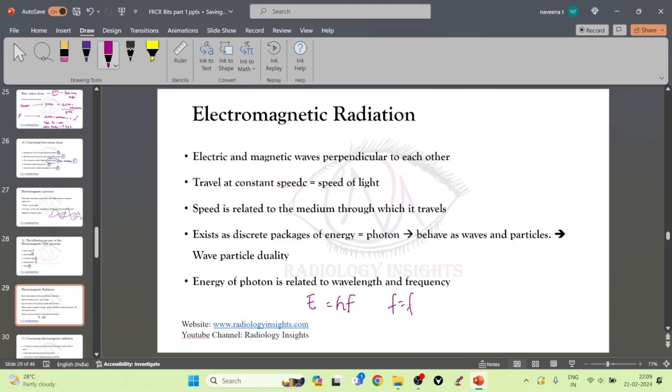Next, frequency f is inversely proportional to wavelength, that is, proportional to 1 by wavelength. So what does this mean? This means energy is directly proportional to frequency, and energy is inversely proportional to wavelength.